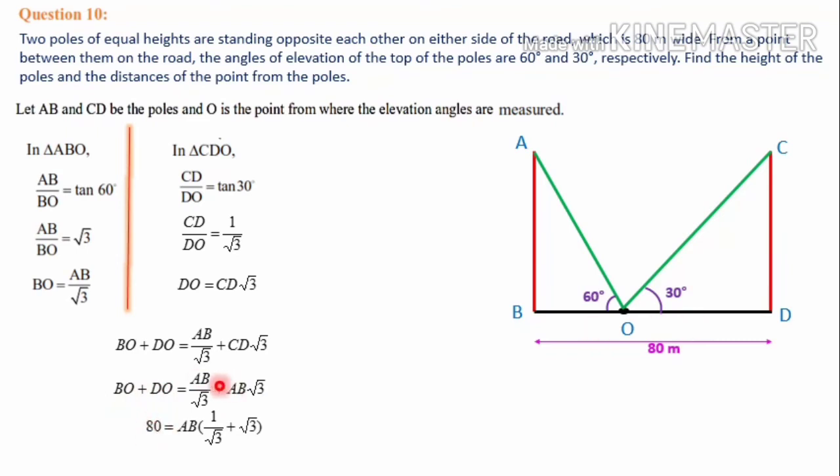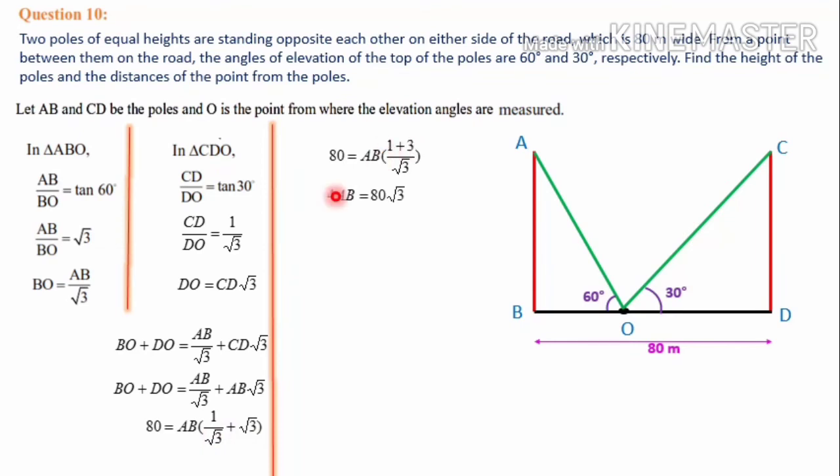Then from these two terms we can take AB common. If you take AB common, the first term gives 1 by root 3, plus the second term gives root 3. That is equal to 80, equal to AB times 1 by root 3 plus root 3. Taking root 3 as the common denominator, we multiply root 3 with root 3. Root 3 into root 3 is 3. So 1 plus 3 over the common denominator root 3. 1 plus 3 is 4.